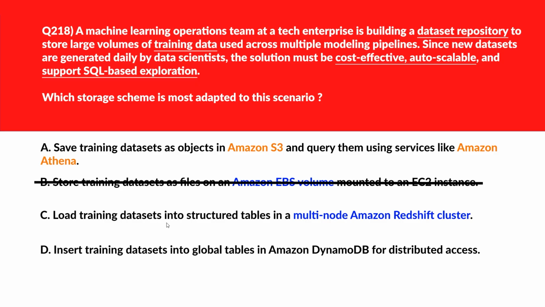C says load training datasets into structured tables in a multi-node Redshift cluster. Redshift offers SQL querying but incurs higher cost. We need a cost-effective solution, right? And complexity will also increase if we use Redshift. So as mentioned in previous steps by me, whenever you see cost-effective or solutions which require low maintenance, low development effort or maintenance overhead, then Redshift, EMR, those are not the right answers. So on the basis of that, we can reject this as well.